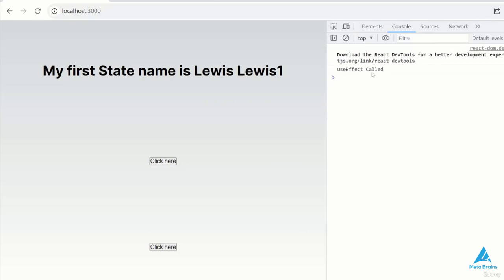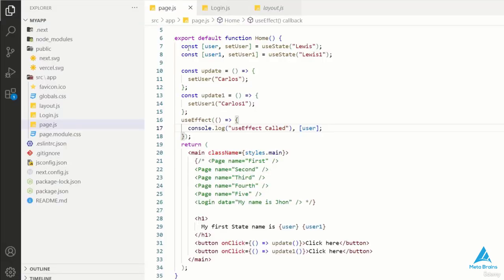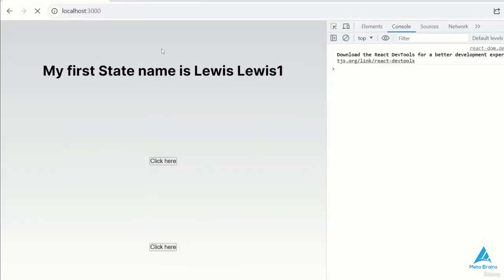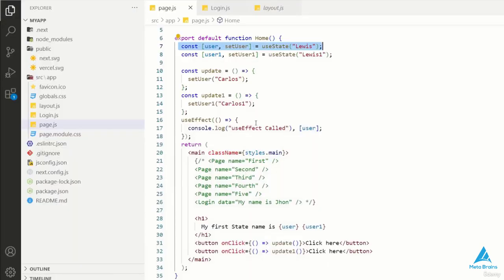I refresh the page and click on the buttons. My useEffect hook is used. As I'm clicking on the second button, I can't see any useEffect. Why? Because I've set the condition in my function that it changes according to what's in user. So if you use multiple states or multiple hooks and you want to apply a condition on any state you want to update, you have to apply the condition on useEffect.